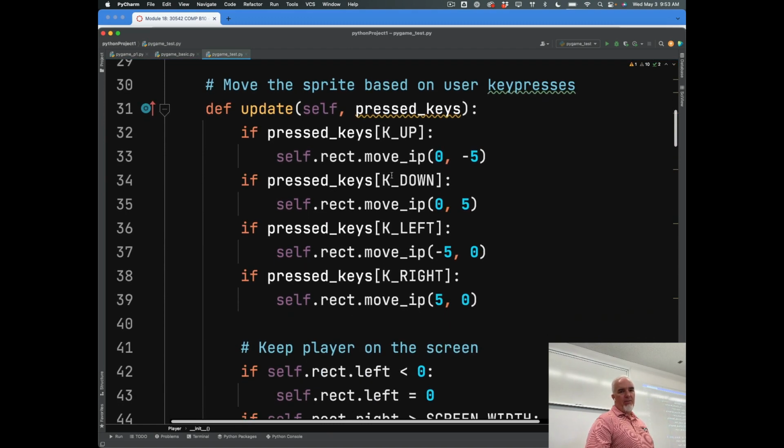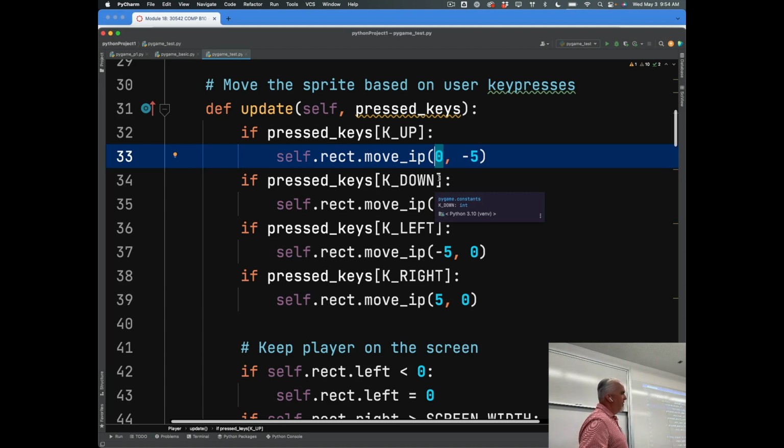This part of the code you can see here is moving the user based on what's pressed. If I press the up key, the user is going to move 0 pixels to the right, and it's going to move down a negative 5 pixels, which means it's going to move up 5 pixels, because the top corner of your screen is 0,0, and this is like 800 by 600.